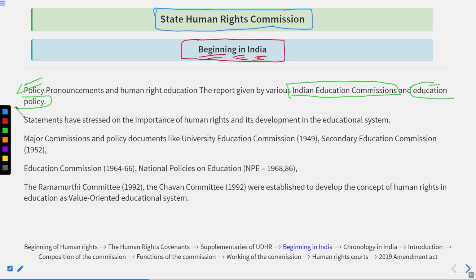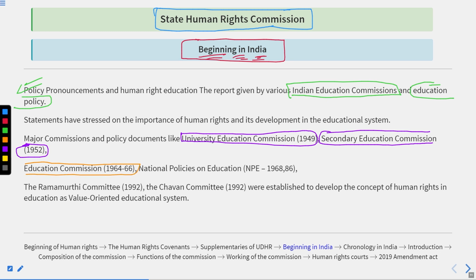Okay. And if we talk about the major commission and policy documents, the first one was the University Education Commission that was constituted in 1949. Thereafter, the Secondary Education Commission that was constituted in 1952. After this, the Education Commission that was constituted in 1964 to 1966.